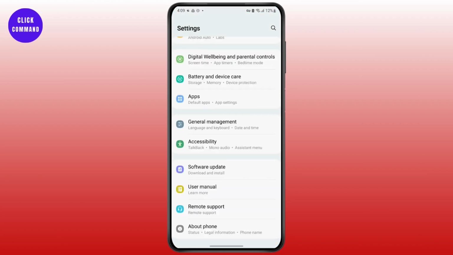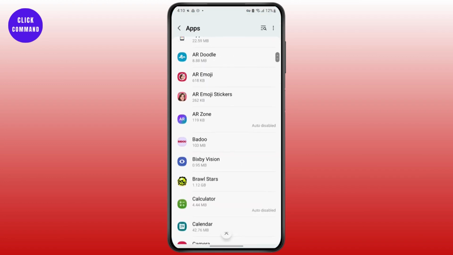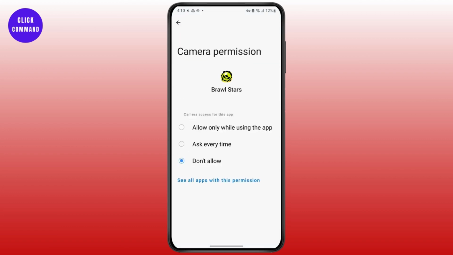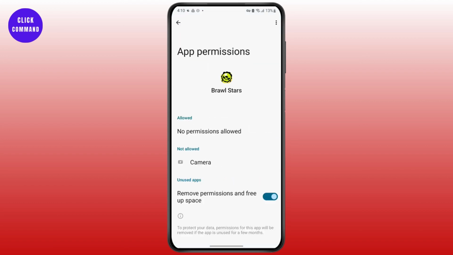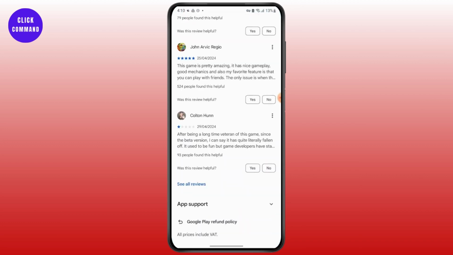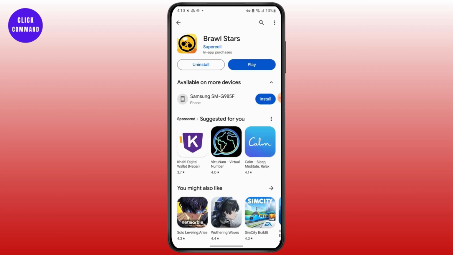Open your settings application, search for apps, then search for Brawl Stars. Here tap on permissions and allow the permissions that are required for this app. Then next go back and tap on storage. If you have cache, simply tap on clear cache, and if you do not have the updated version, get the updated version from the Play Store.